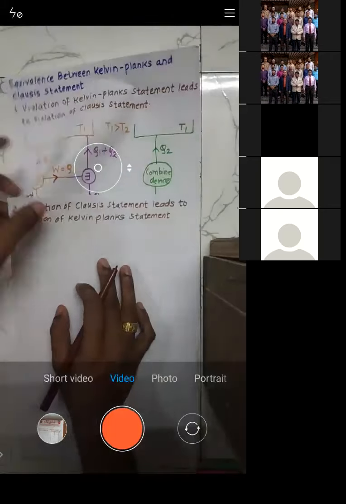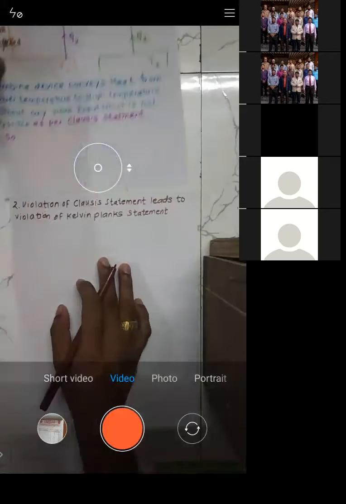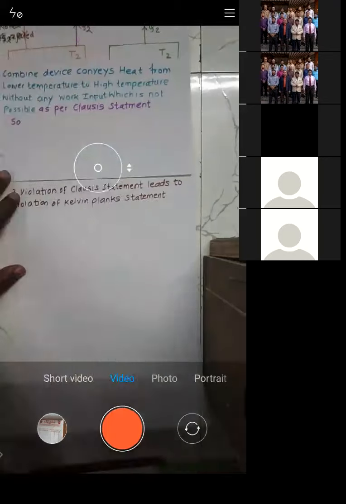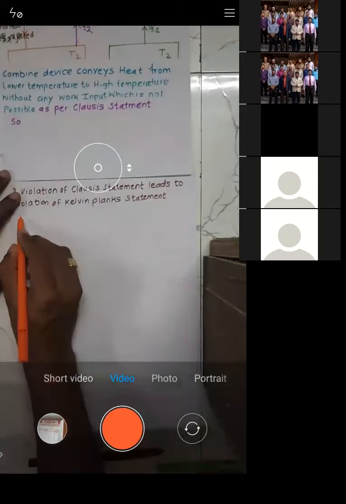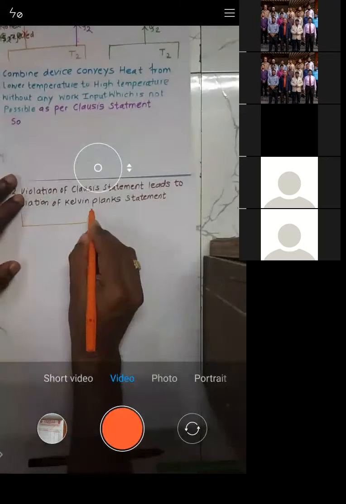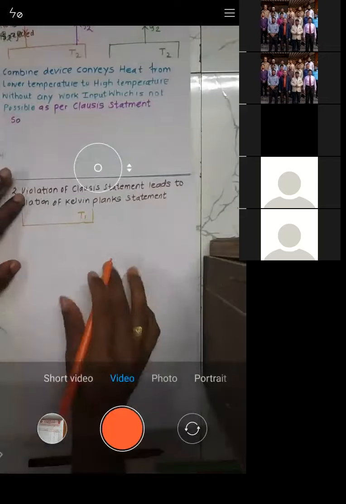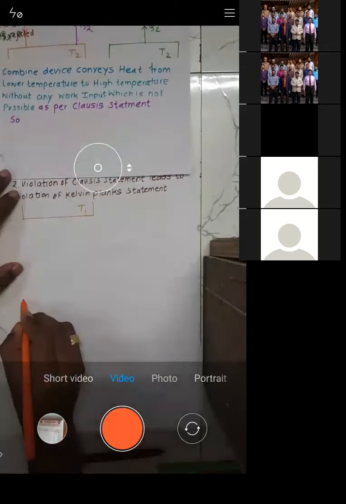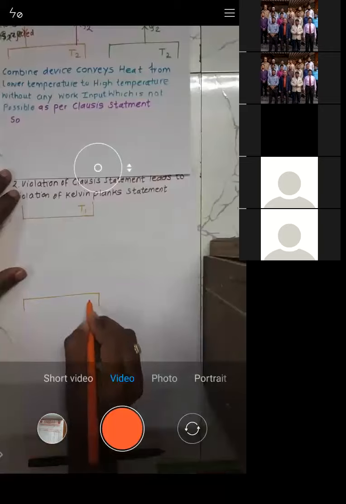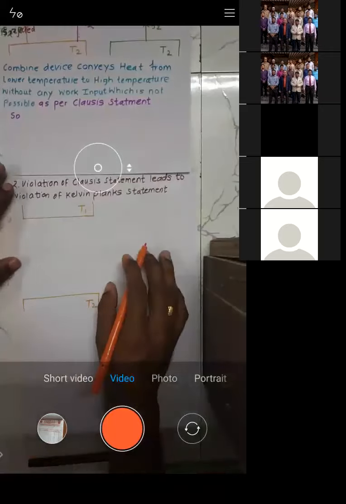So let us draw it. Let us consider this is a source which is at a temperature T1. Let us consider the sink which is at a temperature T2. Now let us consider the engine.